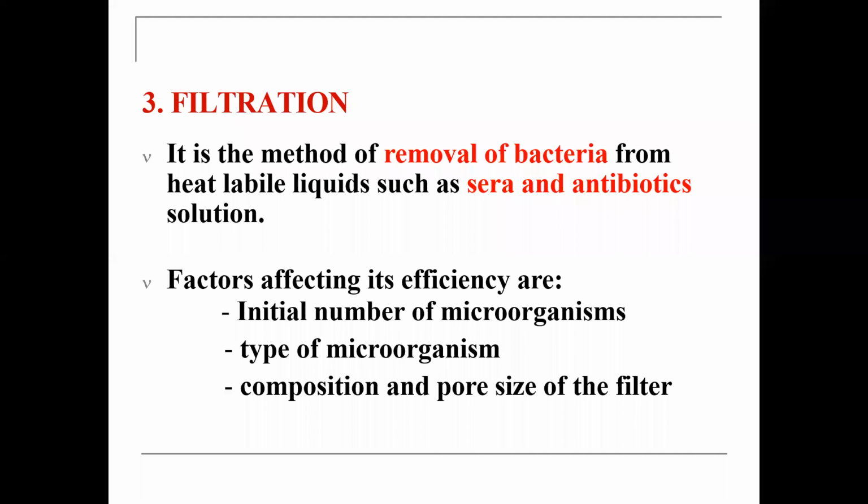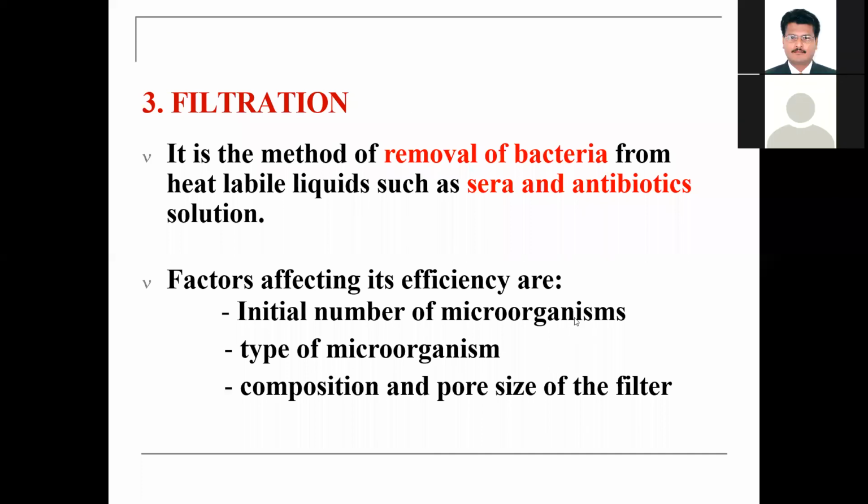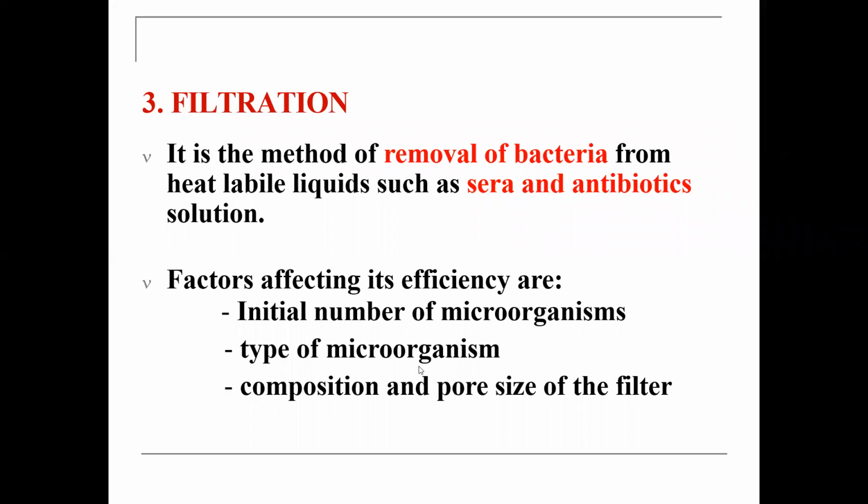Microorganisms above that size will be entangled on the filter and removed from the solution. Which type of microorganisms are present, whether gram positive or gram negative, also matters; if you know that, you can select the filtration method.